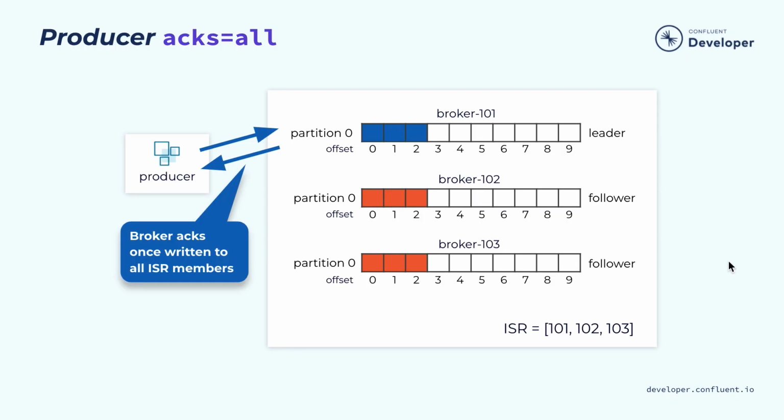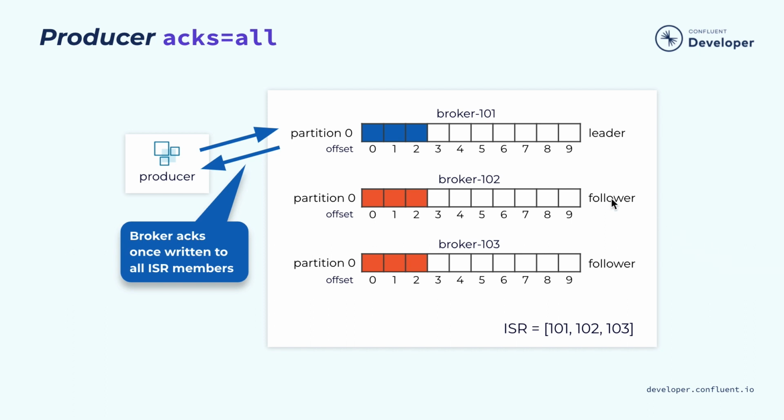The strongest mode we have is called acks equals all. If you configure this, then the producer will only be acknowledged once the data is fully replicated to all the in-sync replicas. This is the strongest mode for durability guarantees, and it's important for mission-critical applications. In terms of latency, this is a little bit longer than acks equals 1. It's roughly 2 times longer than the acks equals 1 mode.